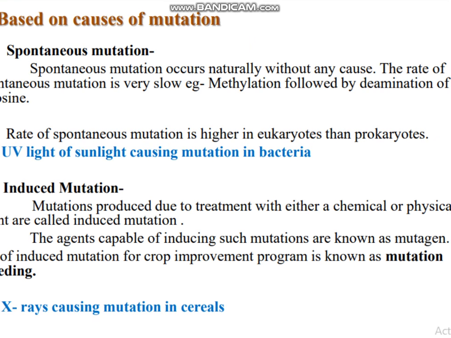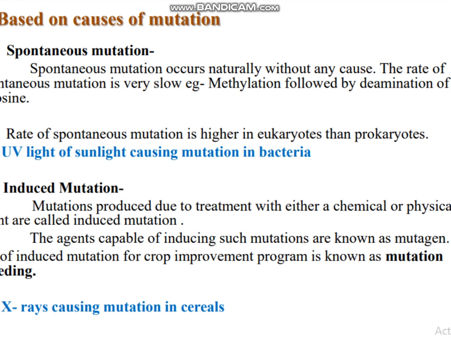Another types are based on the cause of mutation. First, spontaneous mutation. Second, induced mutation. Talking about the spontaneous mutations, they occur naturally without any cause. The rate of spontaneous mutation is very low. For example, methylation caused by deamination of cytosine. For example, UV light causing mutations in bacteria.